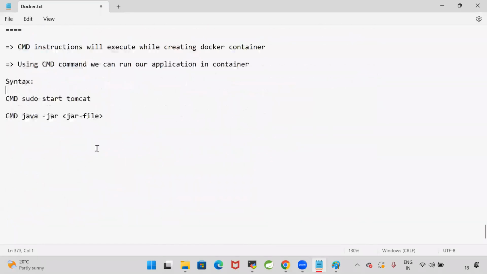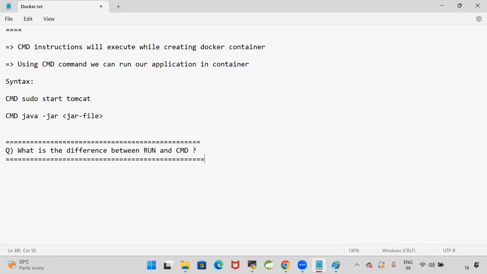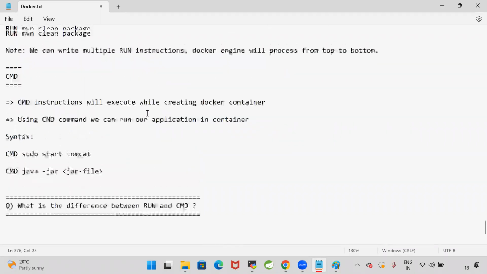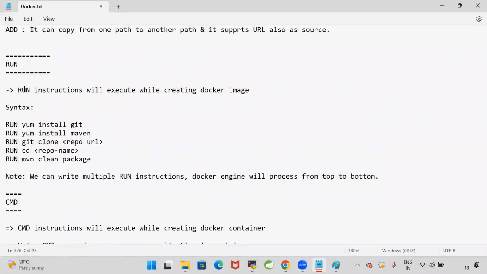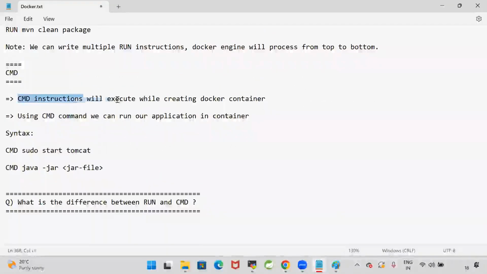So what is the difference between run and CMD? That is also an interview question. It's a very famous interview question in the Docker file. What is the difference between run and CMD? Run instruction will execute while creating the Docker image. CMD instruction will execute while running the Docker container. Are you guys able to follow me? Run instructions will execute while creating the Docker image, whereas CMD instructions will execute while creating the Docker container. Both are not the same.